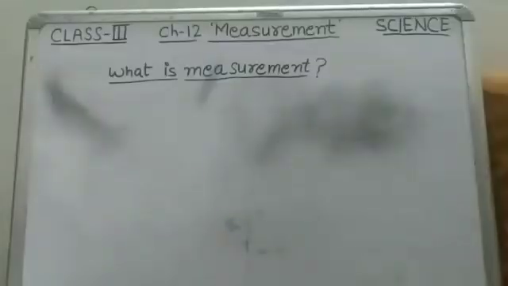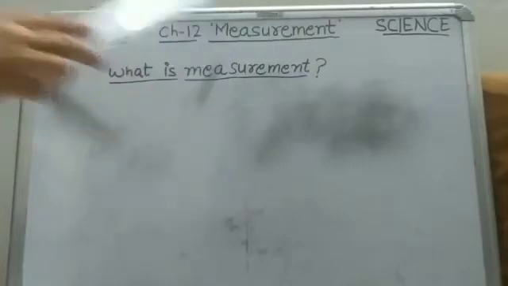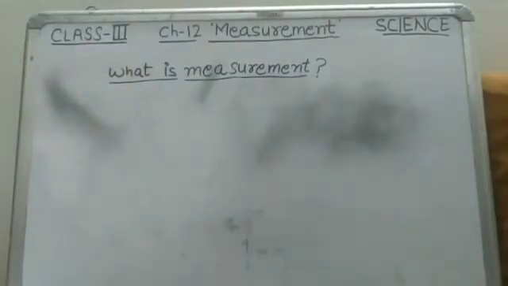So children, now we will start a new chapter, chapter 12, measurement. First of all, we will discuss what is measurement. Children, we all make measurements in our daily life. Whether we are in a factory, shop or at home, we often ask very common questions like, at what time will your school start?